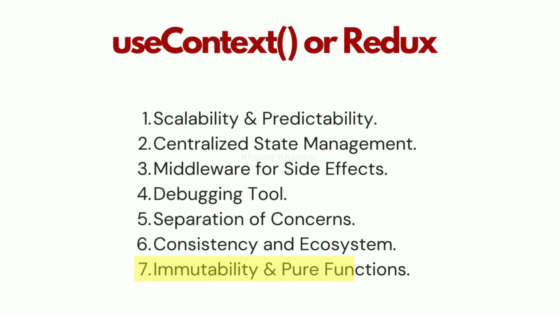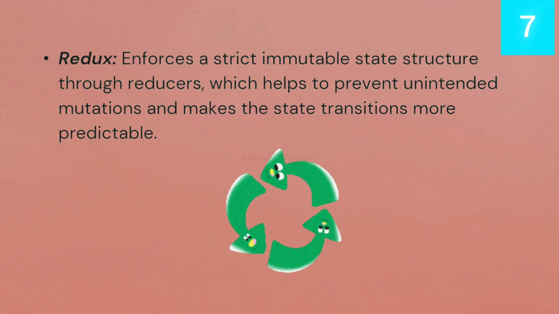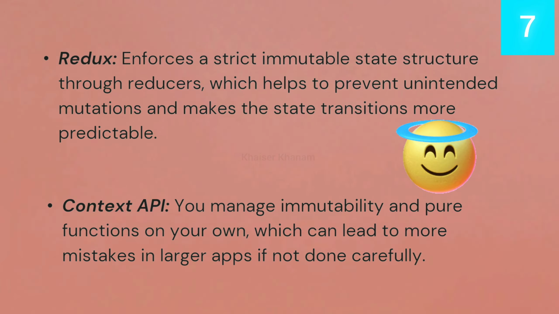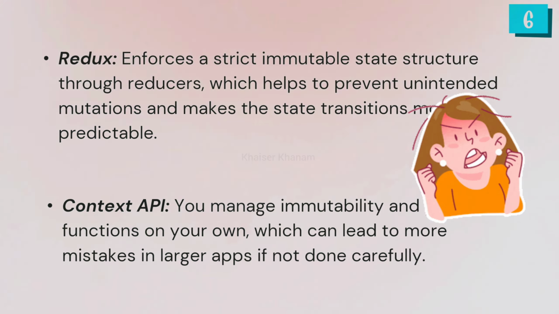Finally, last point, immutability and pure functions. Redux enforces a strict immutable state structure through reducers, which helps to prevent unintended mutations and makes the state transitions more predictable. But when it comes to the Context API, you have to manage immutability and pure functions on your own, which can lead to more mistakes in larger apps if not done carefully.